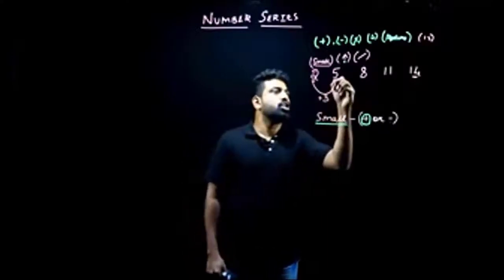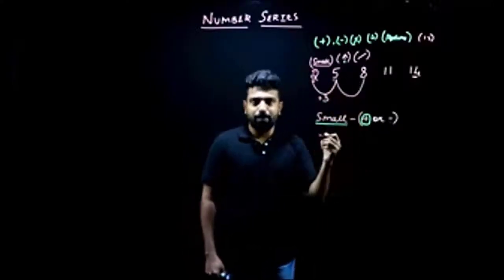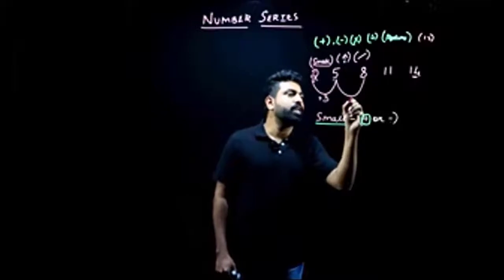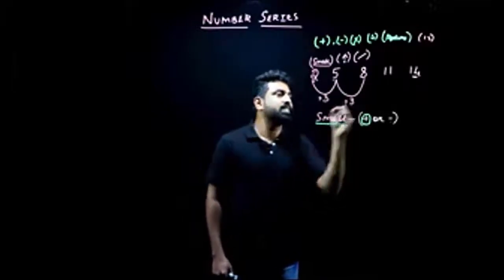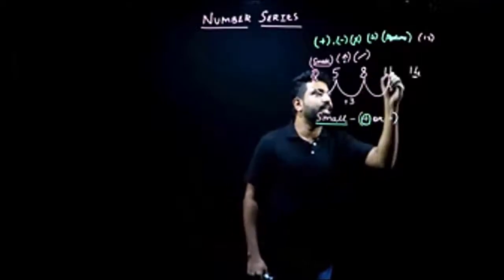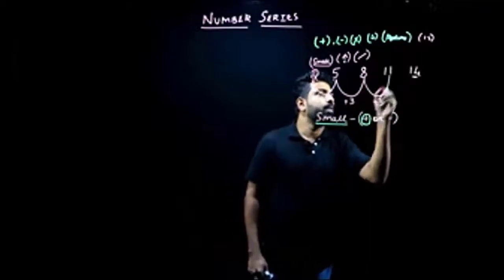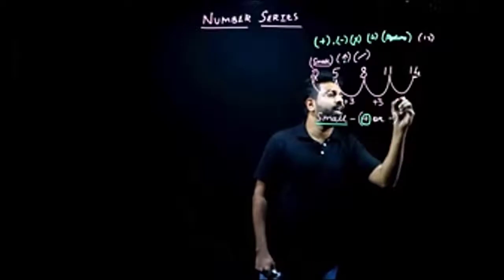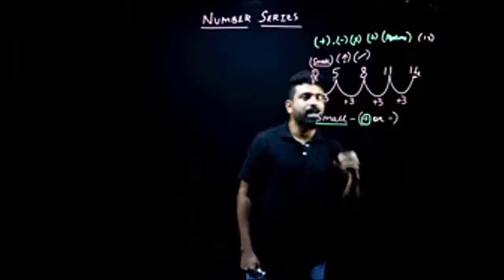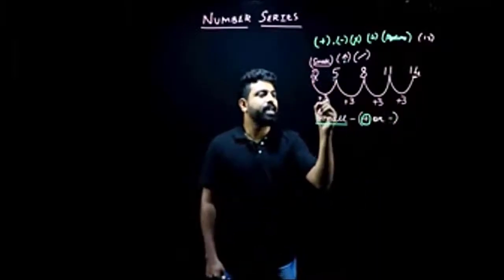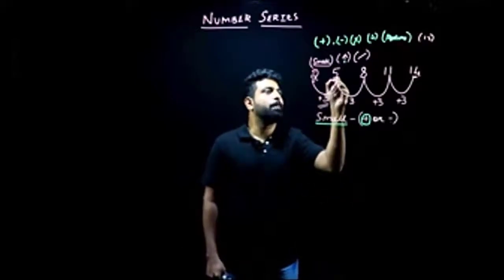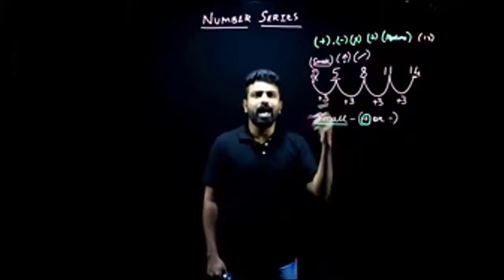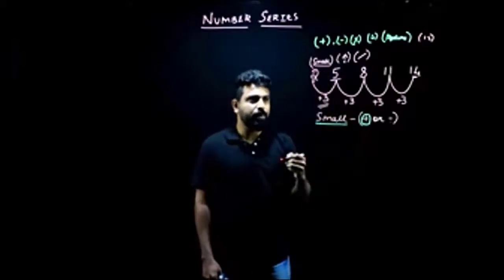From the second term to the third term, again there is an increment of 3, so again plus 3. Same way here as well, plus 3, and from 11 to 14, again the difference is 3. So I understand that my logic here is plus 3. To get the succeeding term, I'll have to add 3 to the preceding term.